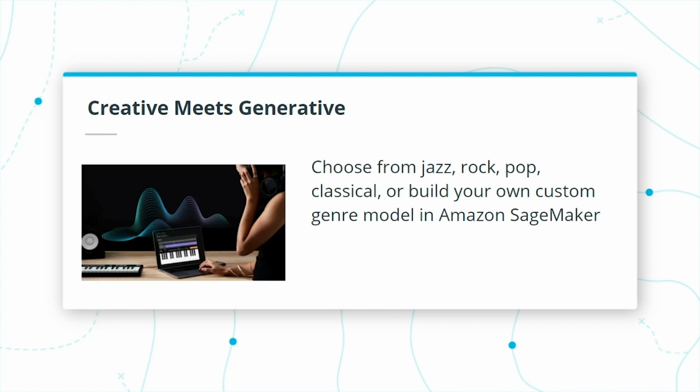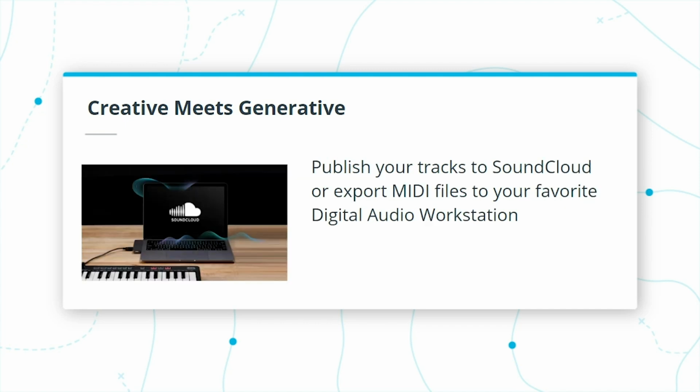You can either input a melody using the keyboard or choose from one of the readily available melodies on the console to generate an original musical composition in seconds using the pre-trained genre models in the AWS Deep Composer console. Choose from jazz, rock, pop, symphony, or even the Jonathan Coulton pre-trained models. In addition to the pre-trained genres, you can also build your own custom genre model in Amazon SageMaker. You can then publish your tracks to SoundCloud in one click, or export MIDI files to your favorite digital audio workstation like GarageBand and get even more creative.